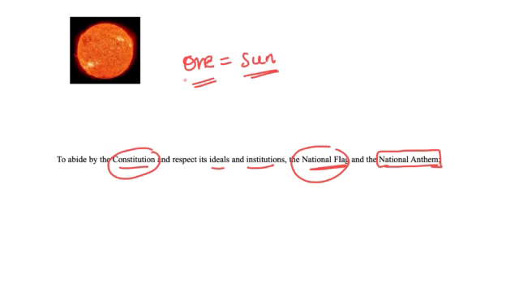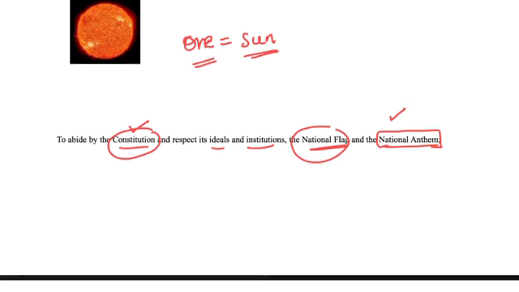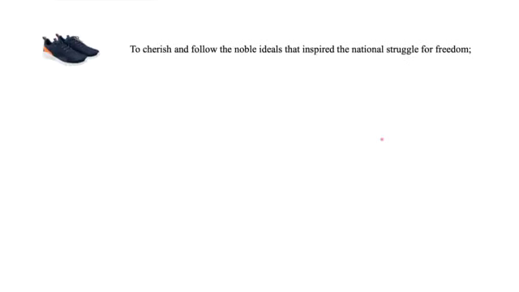You can just imagine that under the bright sunshine we are singing the national anthem, and we have a book of the Constitution covered by our hand. So 1 sun. Now second is 2, that is shoe. 2 is equal to shoe.